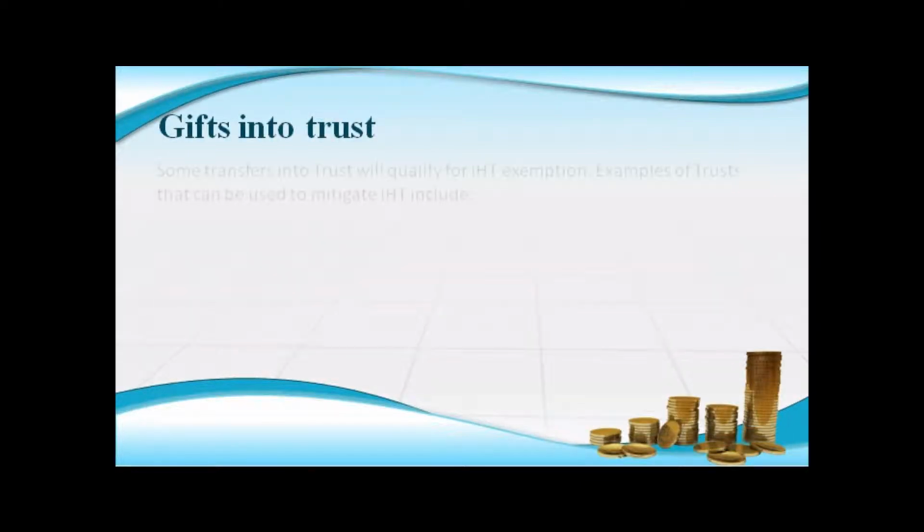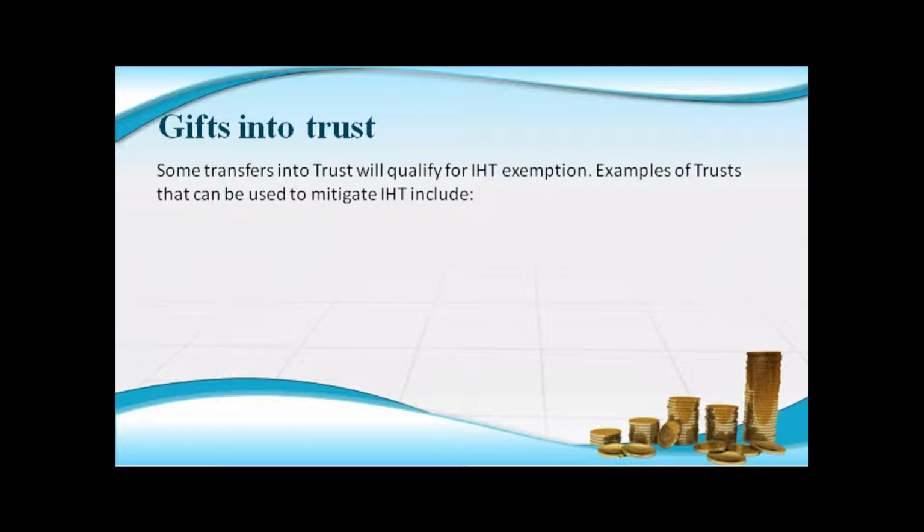Some transfers into trust will qualify for IHT exemption. Any gifts into trust that you continue to benefit from will not attract IHT relief. Examples of trusts that can be used to mitigate IHT include discretionary trusts, pilot trusts, and spousal bypass trusts.